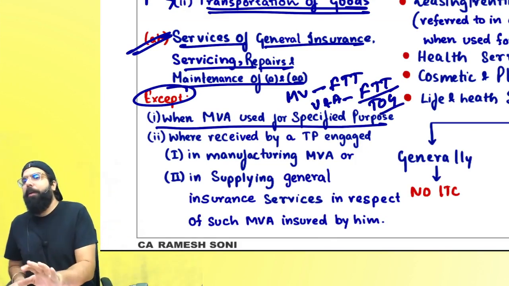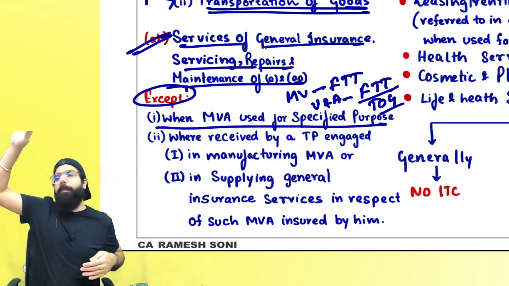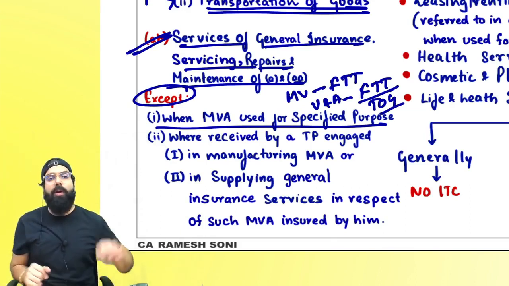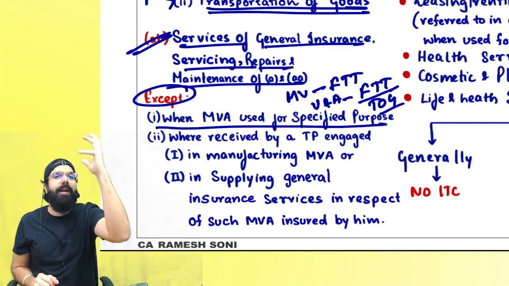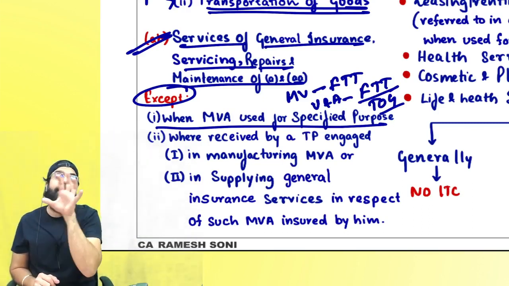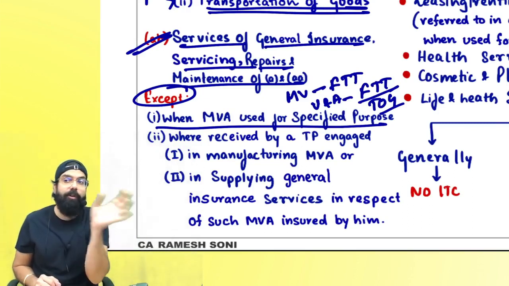Always remember one thing, wherever main vehicle pe credit is allowed, their servicing, repair and maintenance pe also credit is allowed. Sir, whenever main aircraft, main vessel, motor vehicle, vessel and aircraft pe credit is blocked, their servicing, insurance and repair and maintenance ka credit is also blocked.